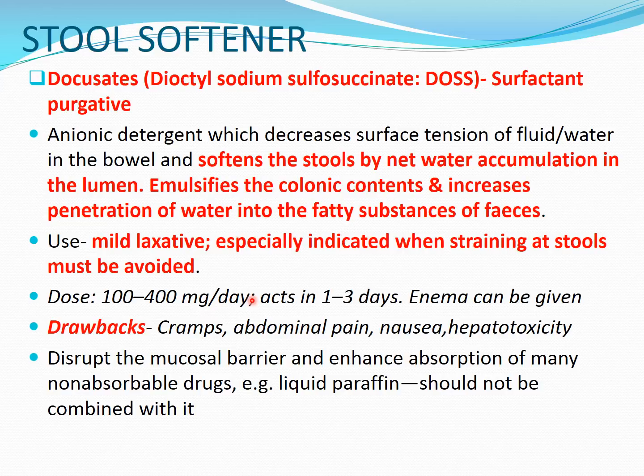Dose is 100 to 400 milligrams per day. So it is a solid which can be given orally, and it acts in 1 to 3 days. So a longer time is required for its action. Okay, it can be given in the form of an enema as an emulsifying agent, through the rectal route. What are the drawbacks or adverse effects of Docusate? It can produce cramps, abdominal pain, and nausea, because it is bitter in taste, so it can cause nausea, and long term use can cause hepatotoxicity.